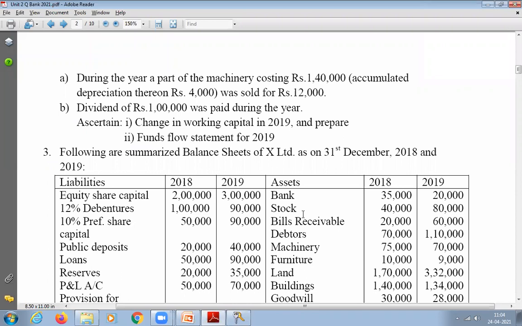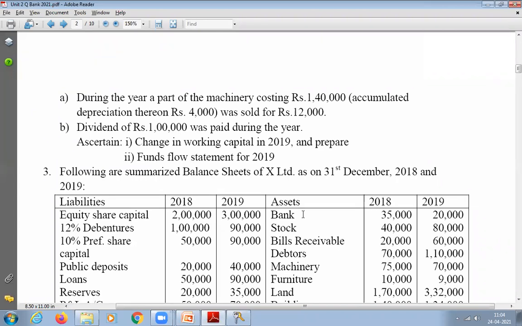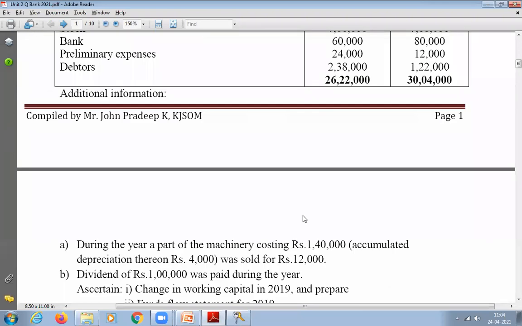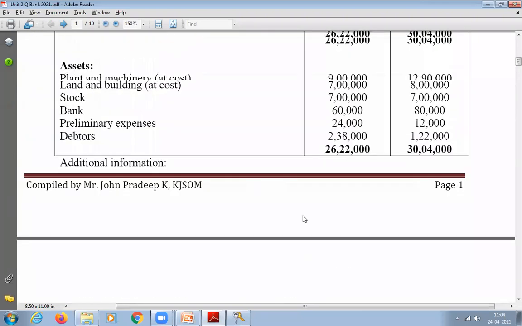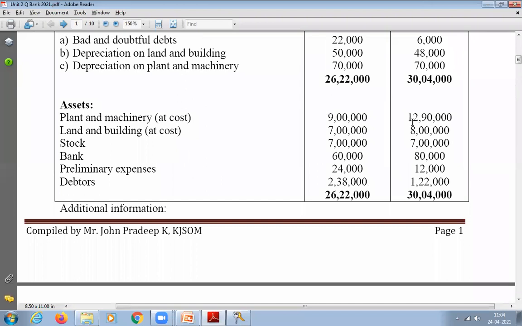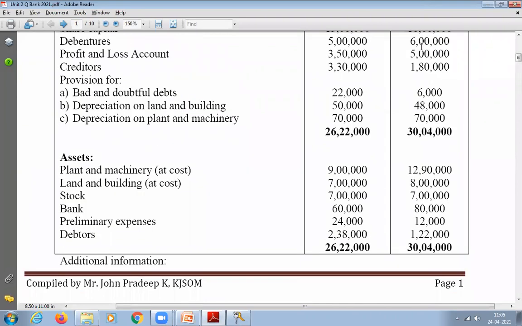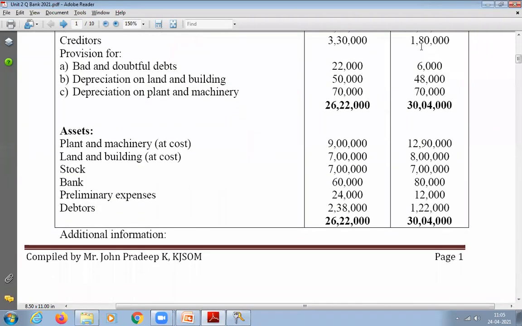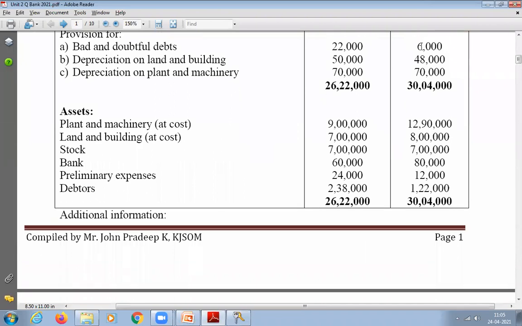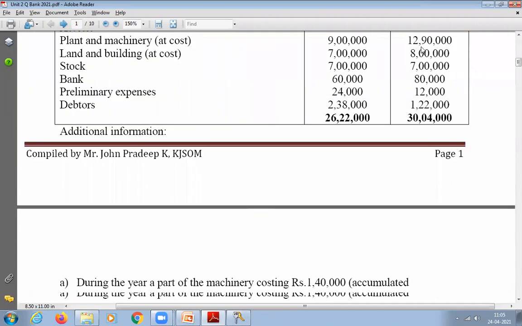So we are going to prepare machinery account, and find out whether there is a profit or loss, and then we have to calculate the balancing figure of the machinery account. That anyways we will do it together. I'll show you how to do that. So the machinery you can see here, in 2018 it was 9 lakh, now it is 12 lakh 90,000. So there is an increase, but he says that there is a sale that has been done.